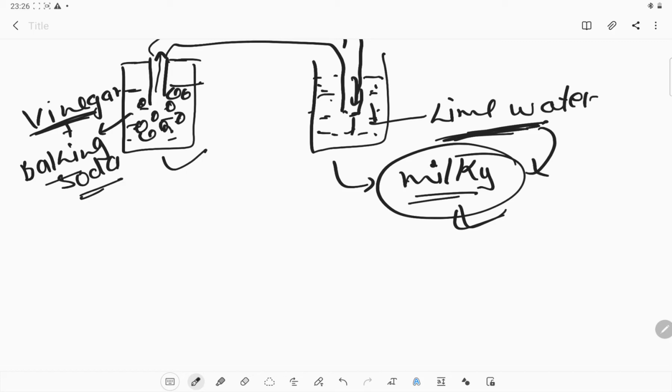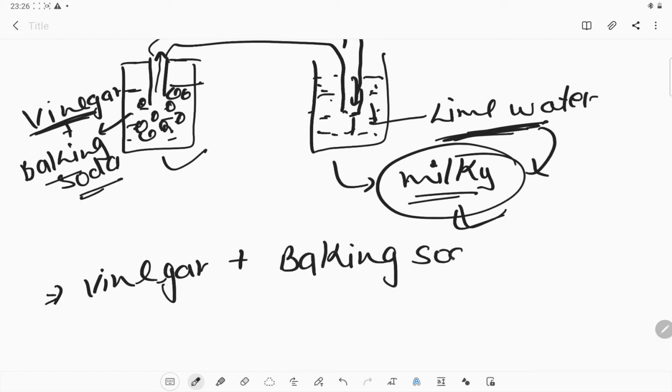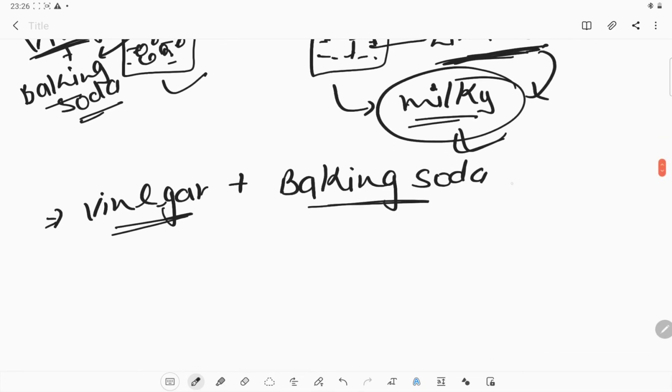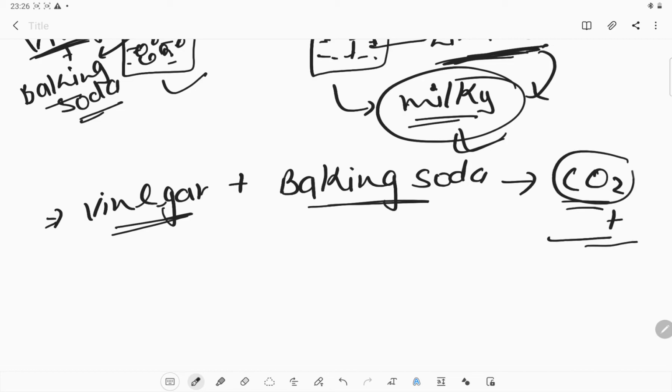Okay, what is the reaction behind it? We have taken the vinegar, plus we have added baking soda to it. Vinegar is acetic acid and baking soda is sodium hydrogen carbonate. If we combine both of them, it will give us carbon dioxide and some other substance. This is important, carbon dioxide. How can we prove it? With this experiment we can easily say that this is carbon dioxide.